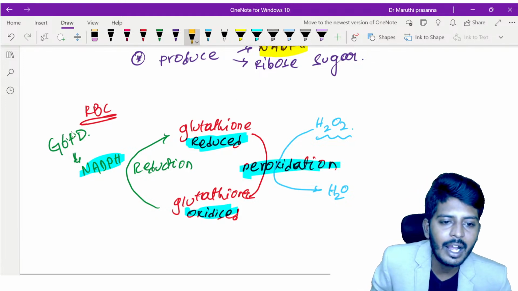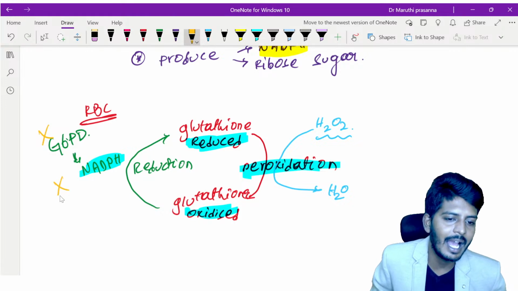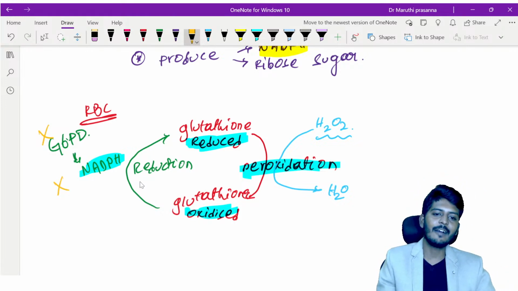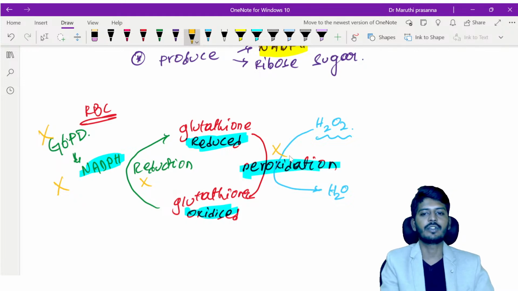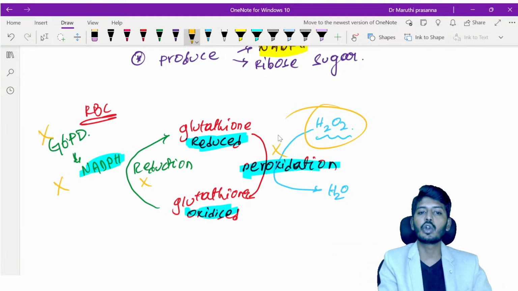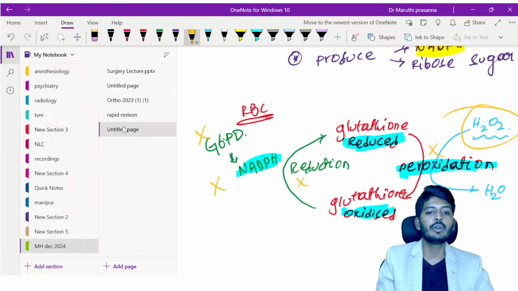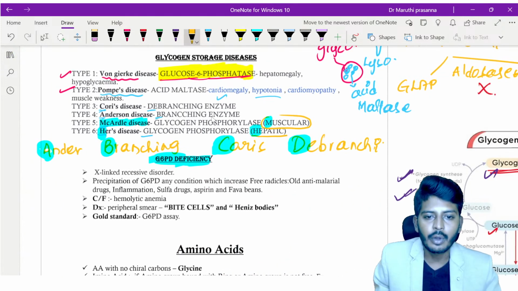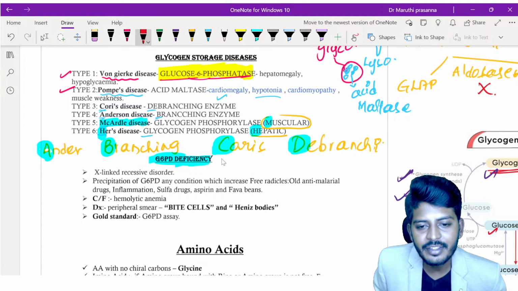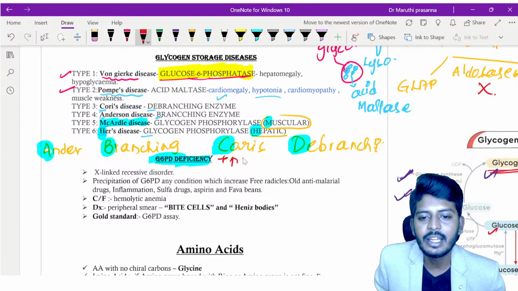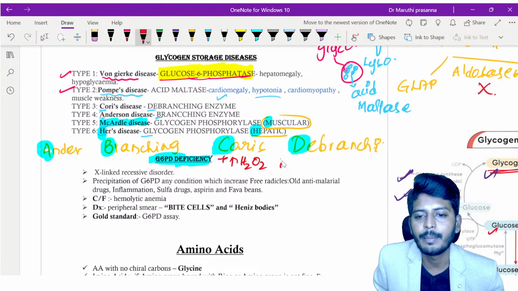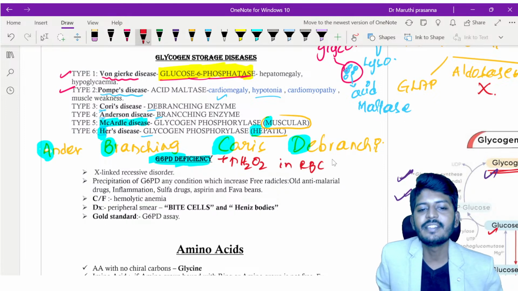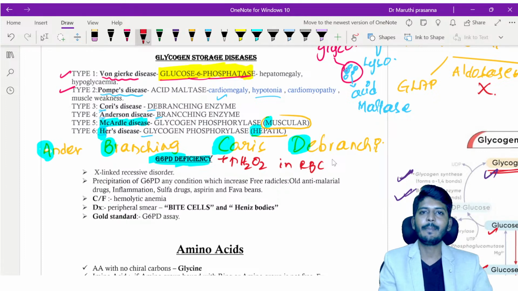If there is a lack of G6PD, automatically there is a lack of NADPH. If there is a lack of NADPH, reduction will not occur. If reduction will not occur, there will not be peroxidation. So automatically what will happen? If there is no G6PD in the red blood cell, H2O2 is not metabolized, leading to excessive accumulation of H2O2. So in G6PD deficiency, there is an increase of H2O2 in the RBCs. This is a type of free radical.